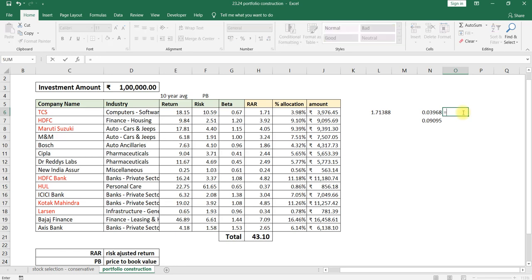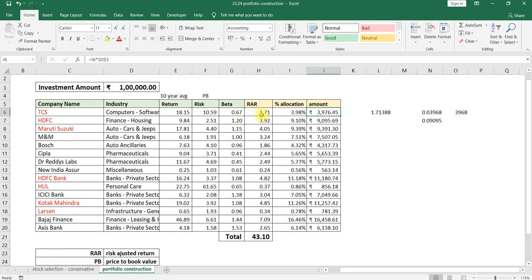That is nothing but 3.9% or 0.03968 multiplied by 1 lakh rupees. Like that we have to multiply whatever you have calculated as a percentage allocation by 1 lakh rupees. You will get the amount to be invested in that particular stock.